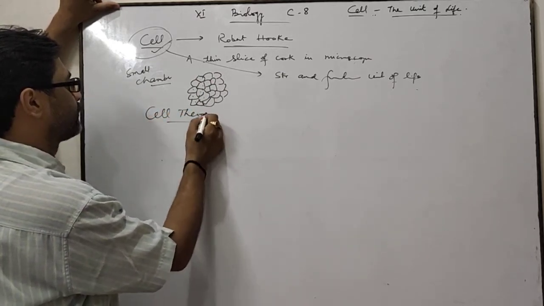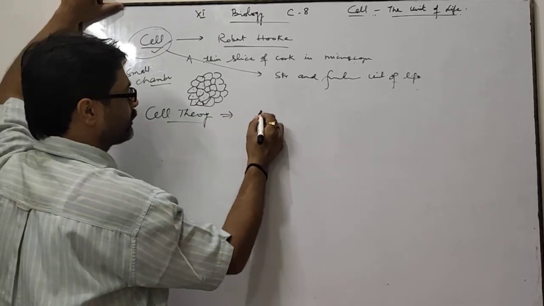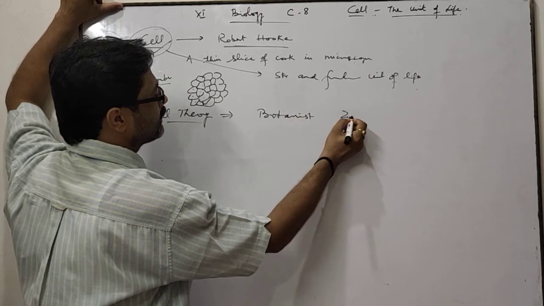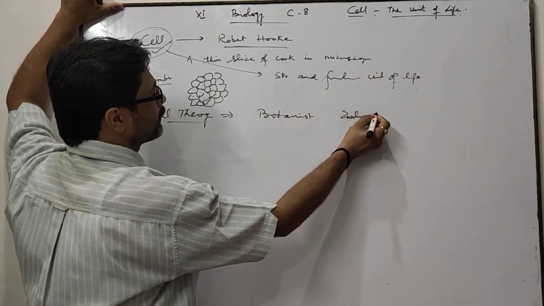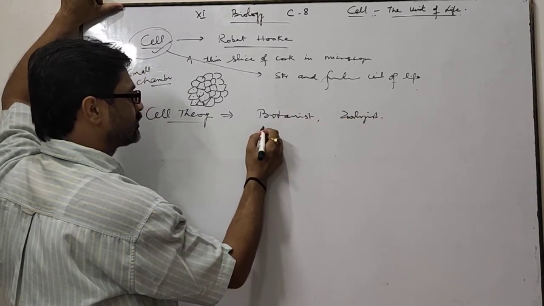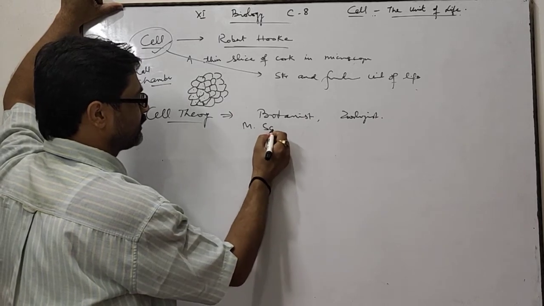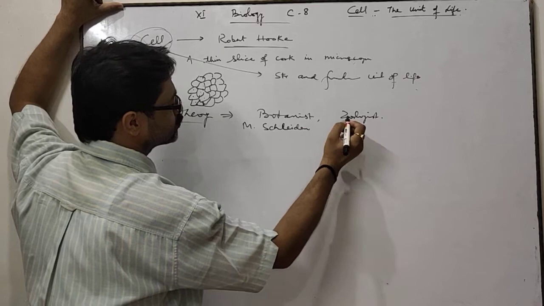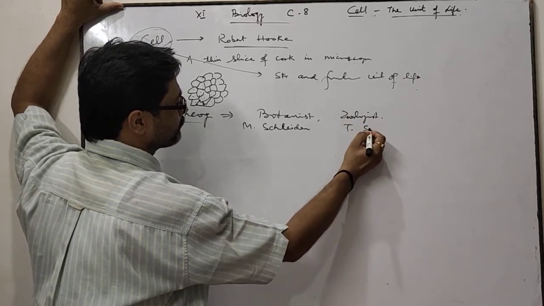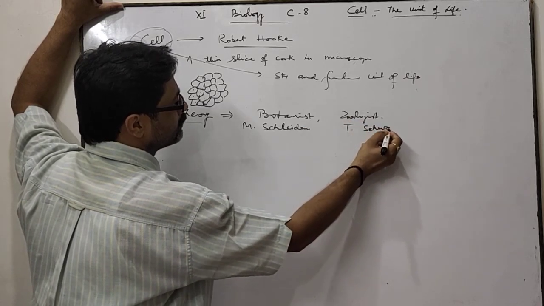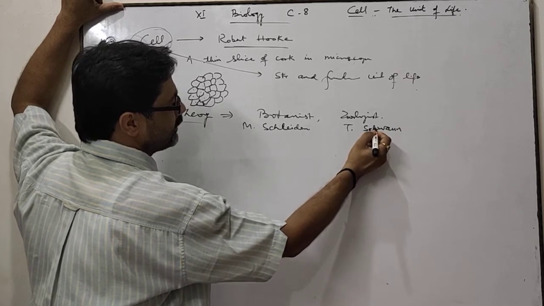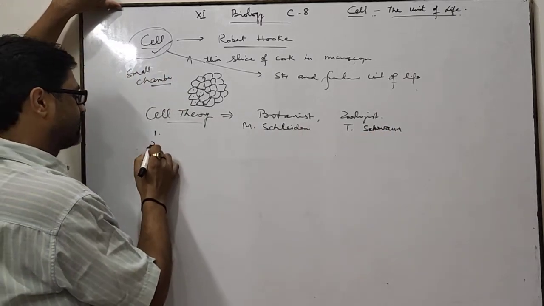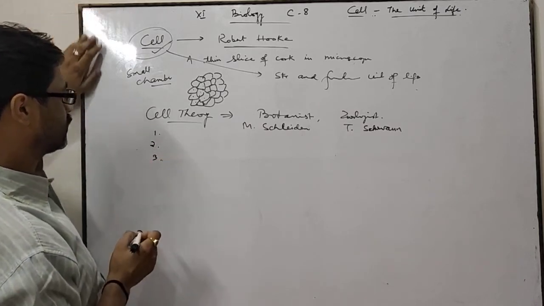What is cell theory? Cell theory was given by two scientists. One is a botanist and another is a zoologist. This is M. Schleiden and T. Schwann. M. Schleiden and T. Schwann gave this cell theory. There are 3 points related to cell theory.